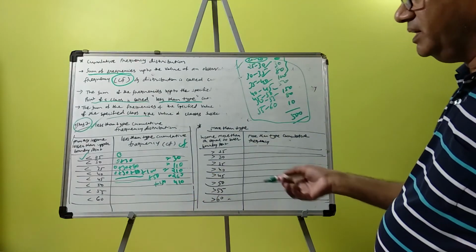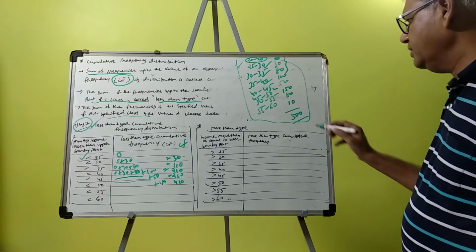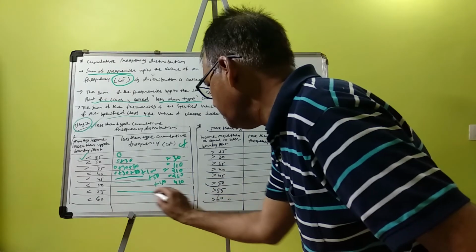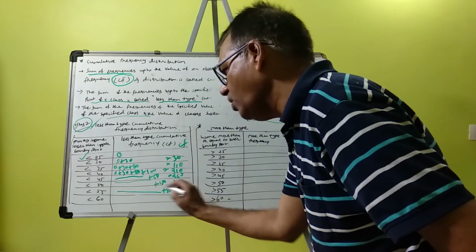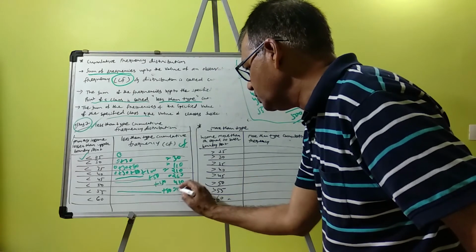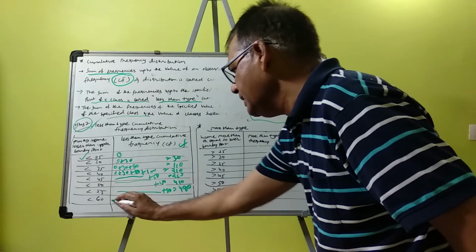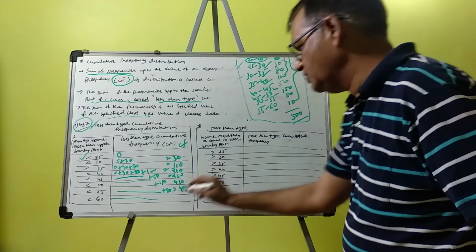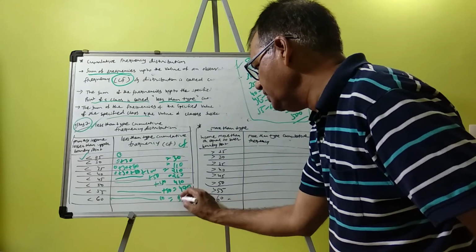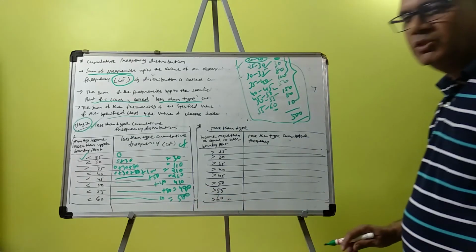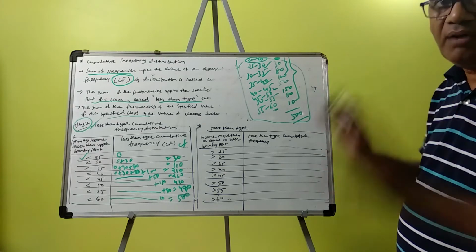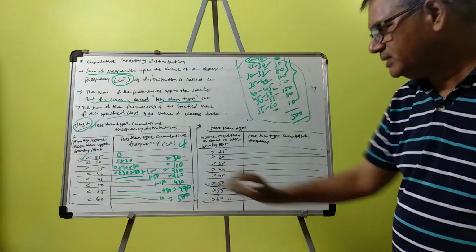Then plus 80, all of these added, it will be 490. And lastly less than 60 means all of these are less than 60, so plus 10, it is 500. The last class upper boundary point, less than, means total frequency, so less than 500.